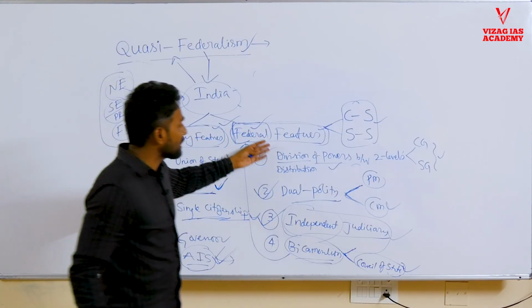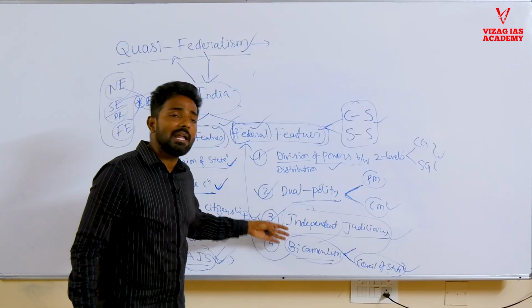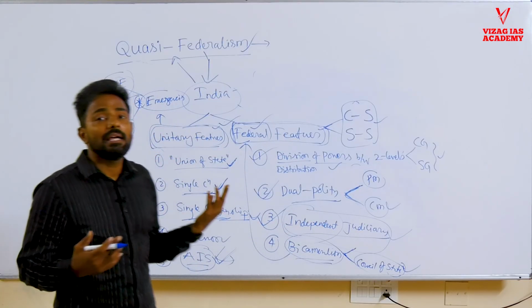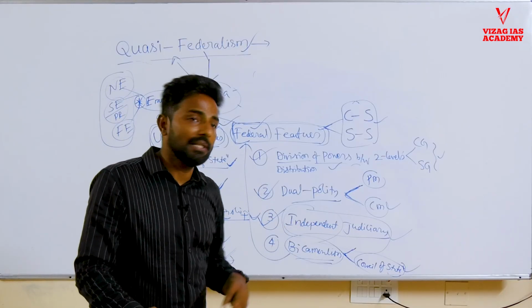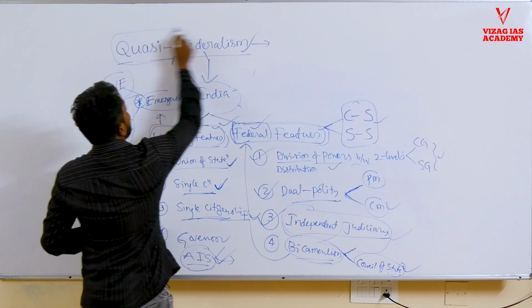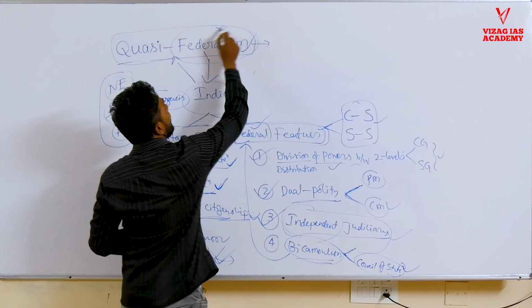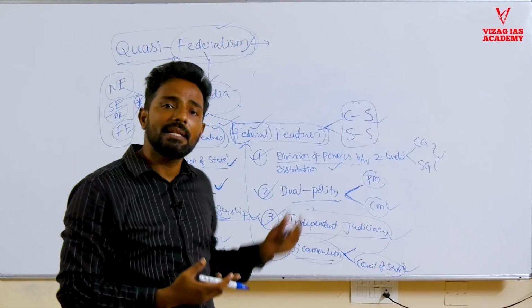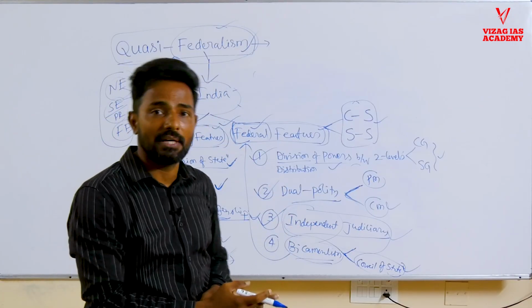Under normal circumstances, India acts as a federal state, and under exceptional circumstances, the entire country acts as a single political unit. That's why India is called quasi-federal, and whatever system we have in India is called quasi-federalism. Most of the countries, inspired by India, have also opted for the quasi-federal system.